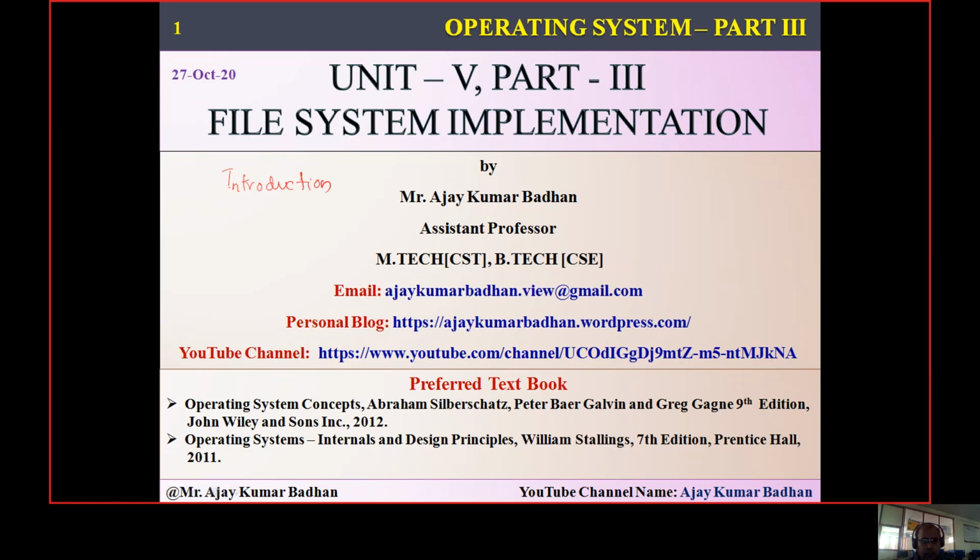Within this introduction, we discussed something called virtual file systems. Then we also discussed file system structure, how exactly the structure looks, and we have seen how these can be implemented in our operating system. In day-to-day life, we are using file systems, right? File systems play a very important role in our storage device. Whatever information we want to store, we can store it using this file system.